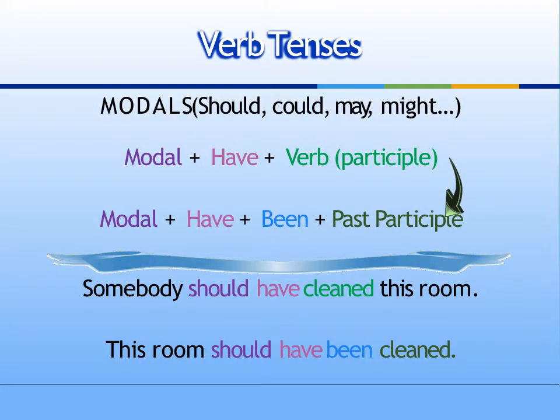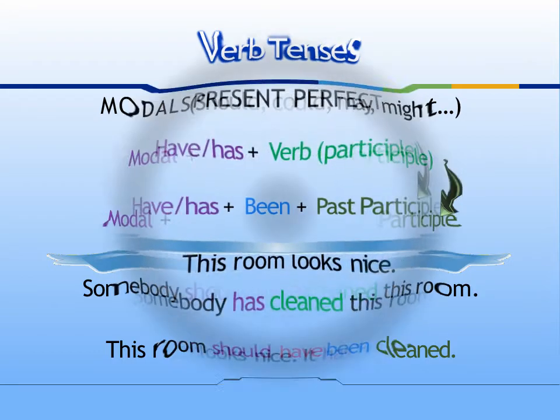Modals: should, could, may, might. Modal plus have plus verb participle changes to modal plus have plus been plus past participle. Example: somebody should have cleaned this room. This room should have been cleaned.